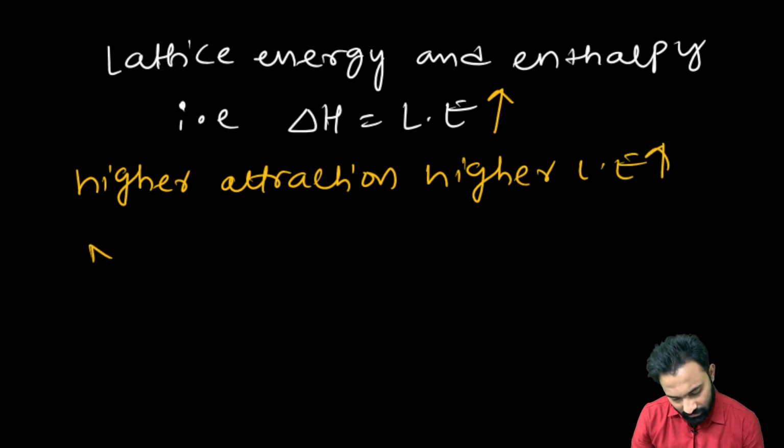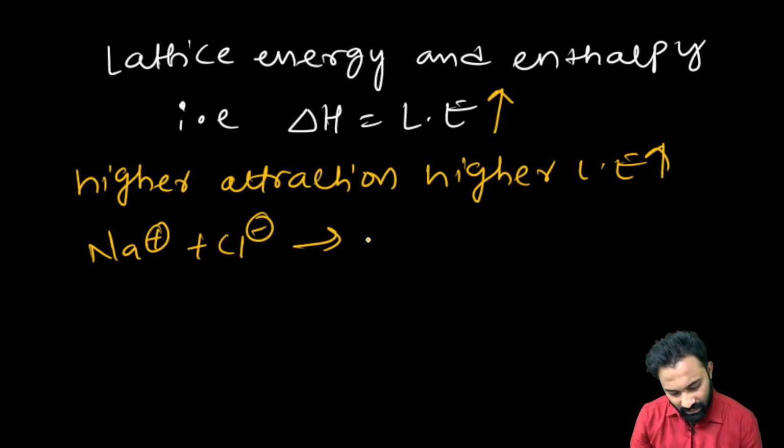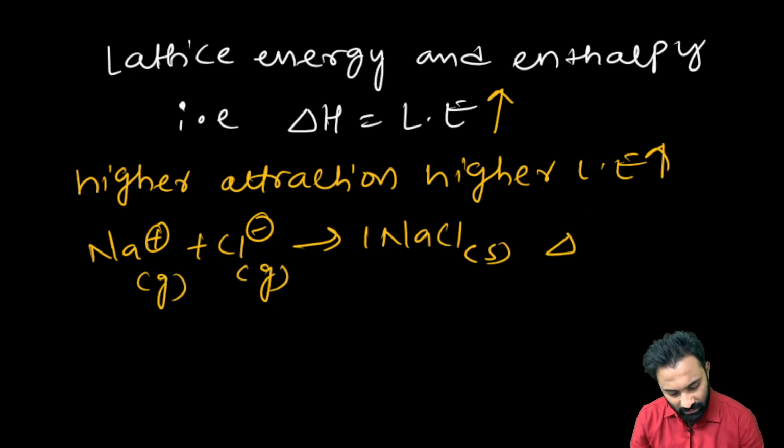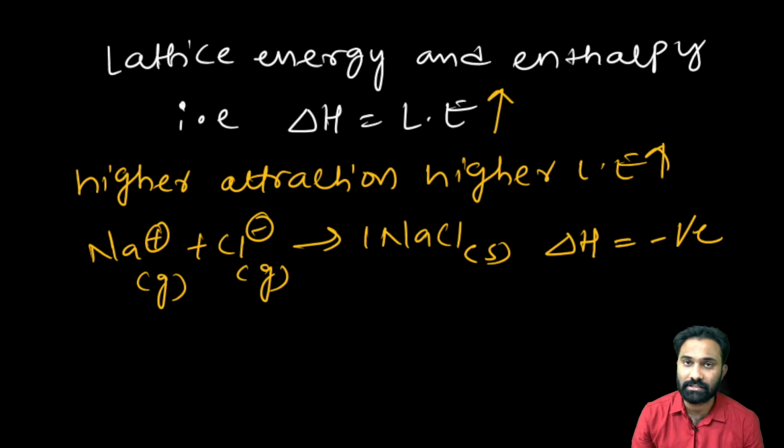Now here Na plus and Cl minus, when they are forming the 1 mole of NaCl solid from its constituent gaseous ions, the energy released, we call it lattice energy, and the energy released is negative.